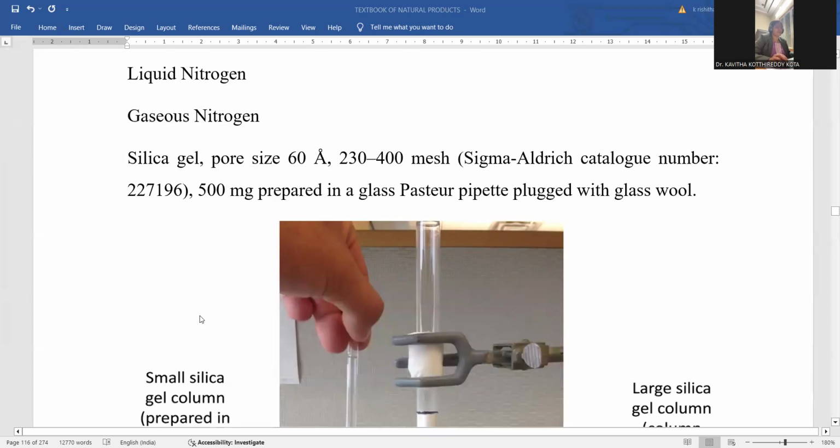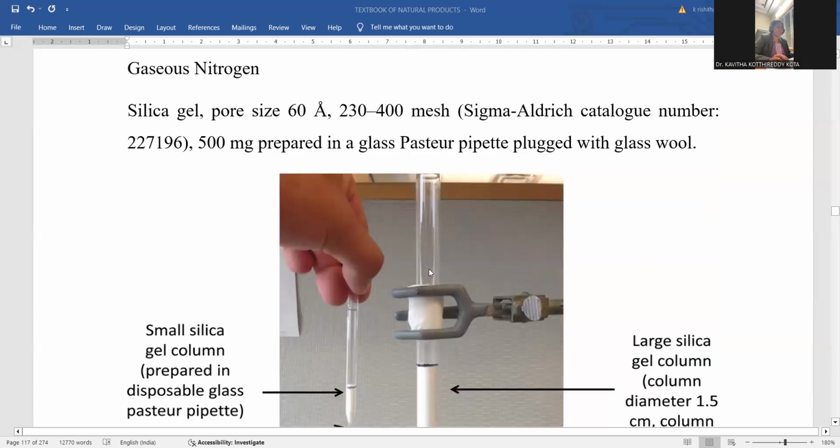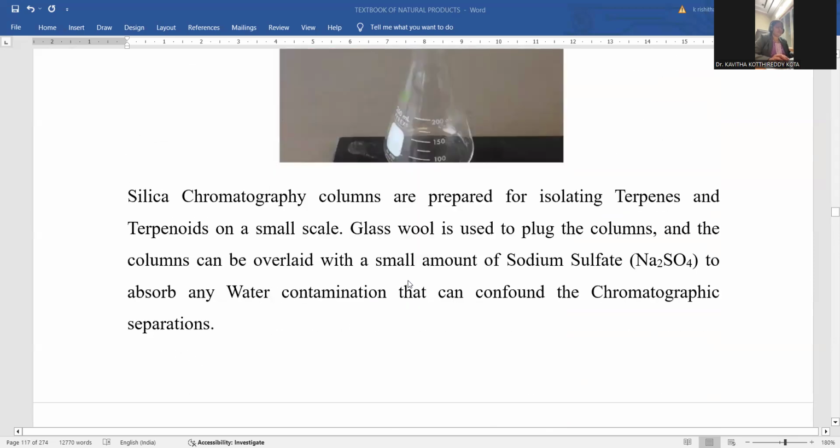Silica gel is taken over there. This is the way the extraction process is carried out. Simply, you can notice the column chromatography. A large silica gel column was taken, and glass wool is placed here at the bottom of this burette, and the small silica gel column is prepared. The disposable glass Pasteur pipette is used, and the glass wool is placed within it like this. So this is the way this column chromatography is fabricated. Silica chromatography columns are prepared for isolating terpenes on a small scale.